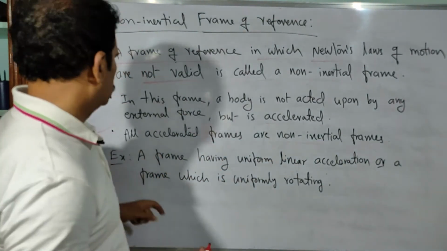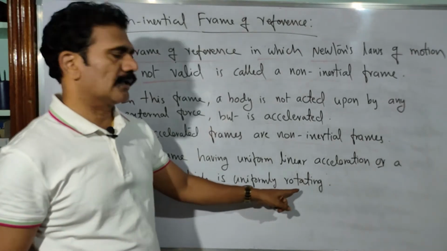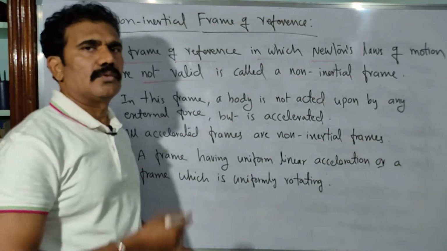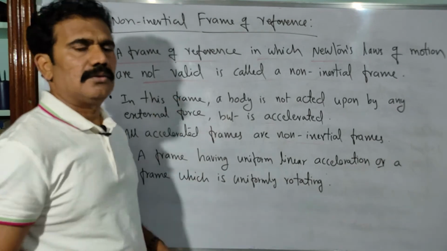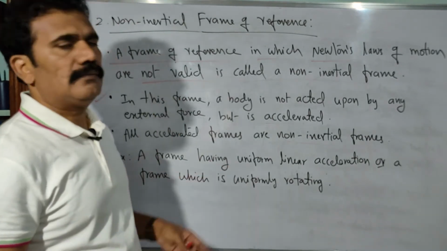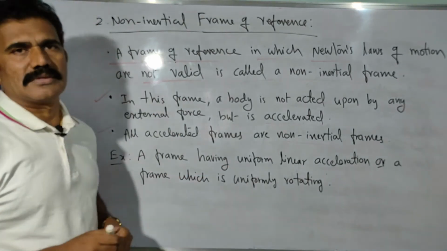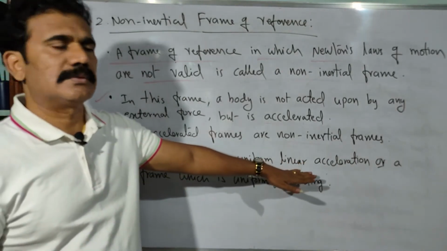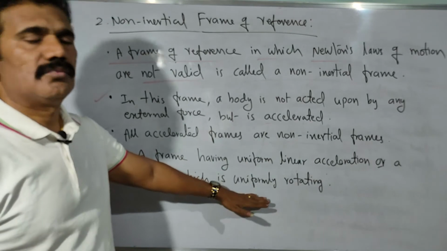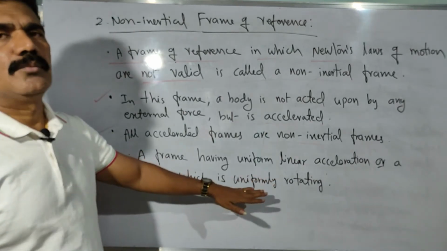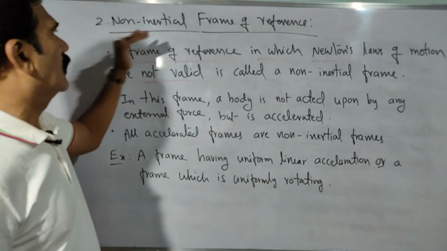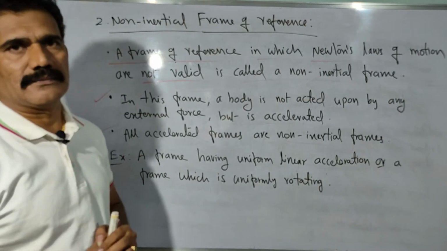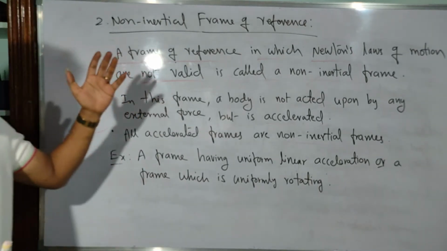So a frame which is uniformly rotating. But the thing is, it must be either linearly accelerated or uniformly rotating. Then only such moving frames can be considered as non-inertial frames of reference. Clear? Okay, please note down these points.